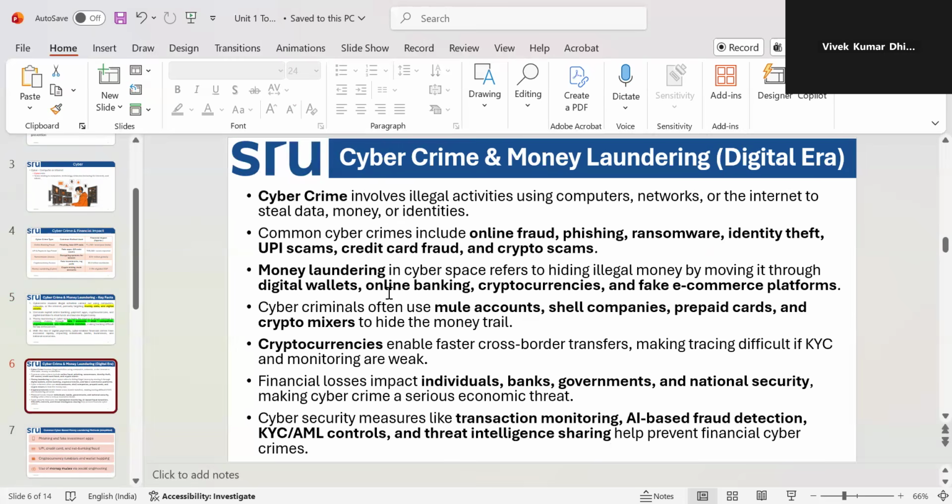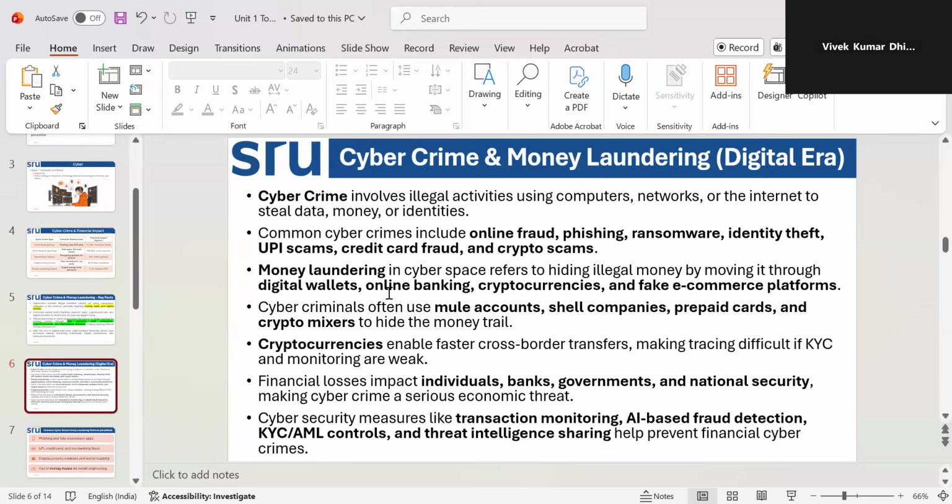Illegal activities using computer networks on the internet, right? We already discussed it. Common cyber crimes include online fraud, phishing, ransomware, identity theft, which we already understood. Cyber criminals often use mule accounts, right? They do not use their original identity. Shell companies, prepaid cards, and crypto mixers are used to hide the money trails.